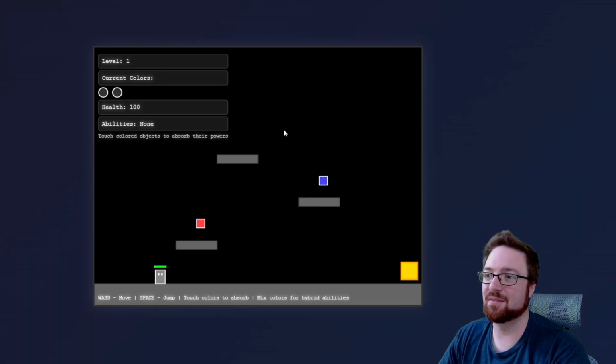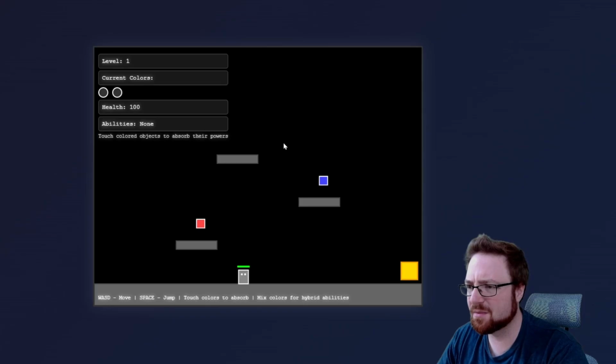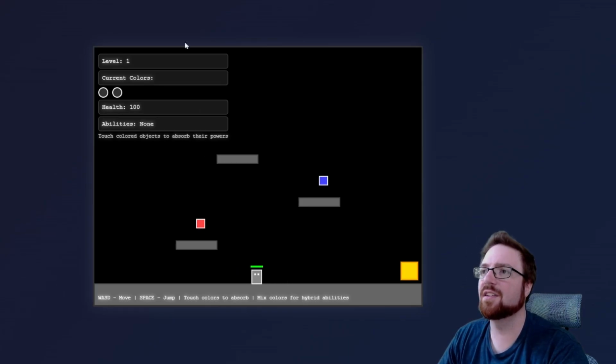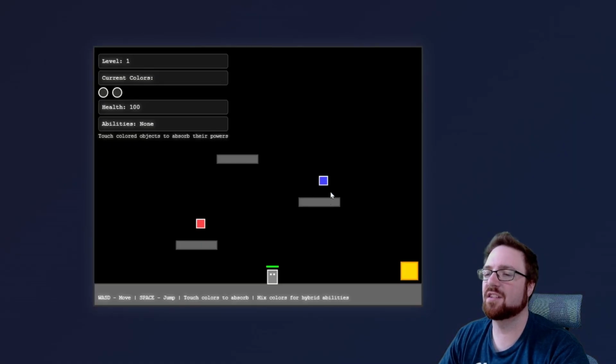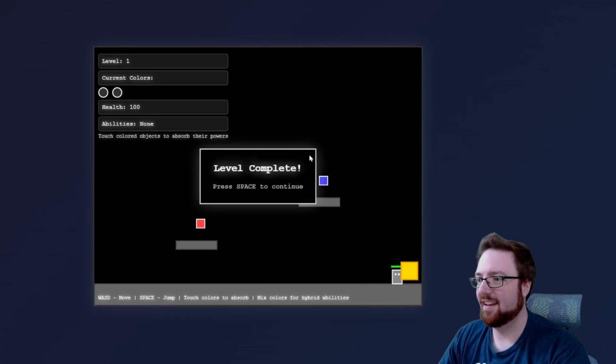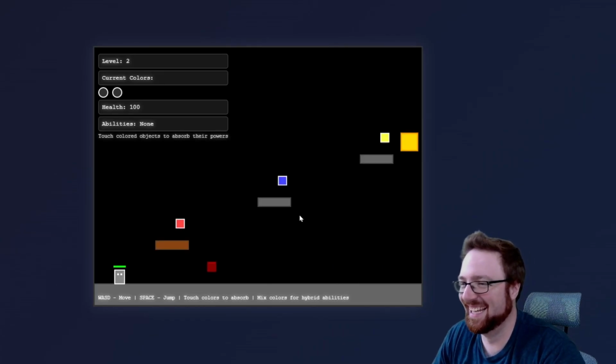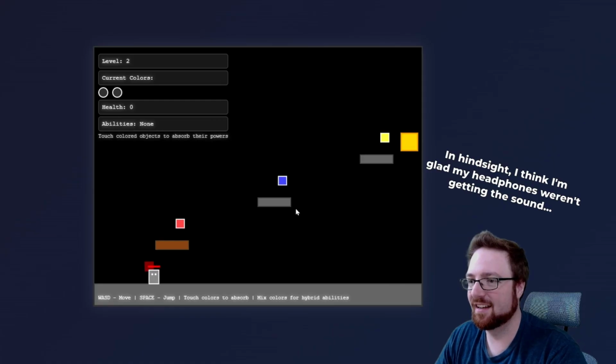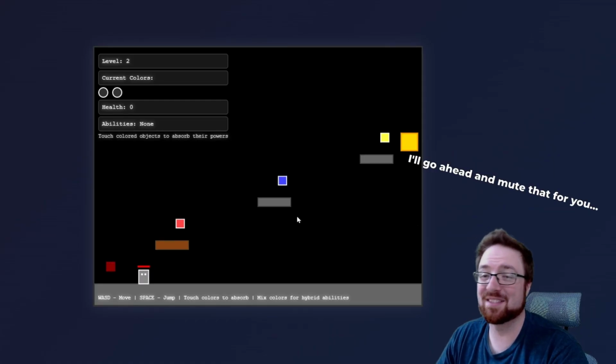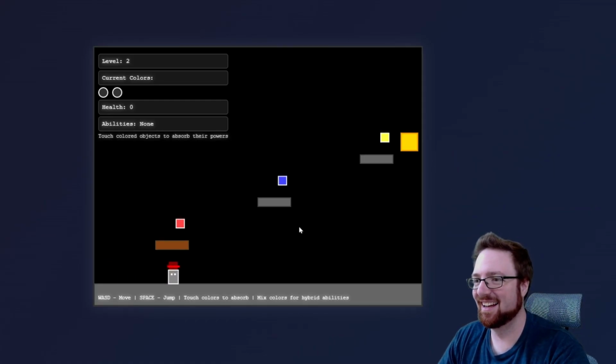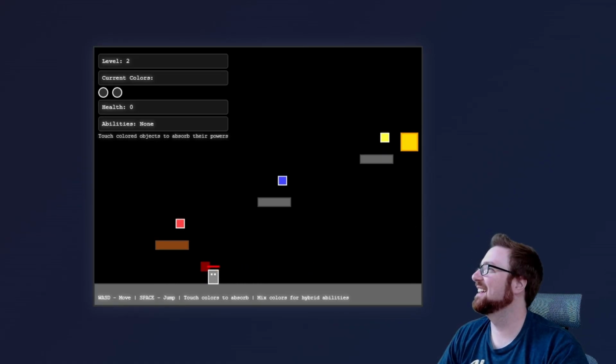Wow. I can't be the only one that sees the similarity here. Touch colors to absorb, mix colors for hybrid abilities. Oh, yeah, so this is Claude's game. Level complete. Okay. Jump still doesn't work, by the way. Why can't I absorb red? Okay. So it took the same idea a little bit farther, kind of. So that one is Claude. Now let's check out Gemini's game.